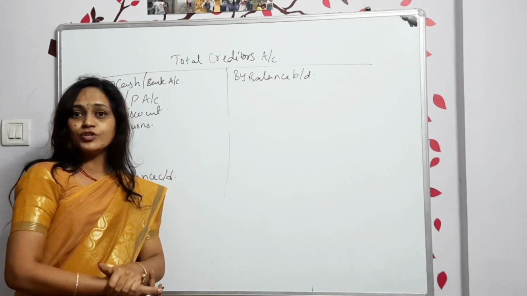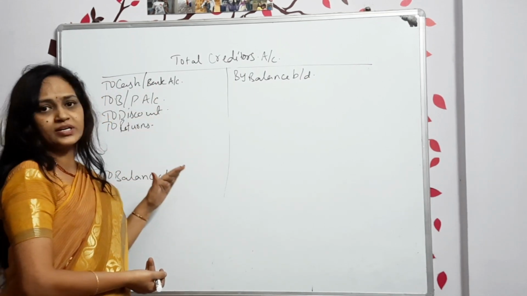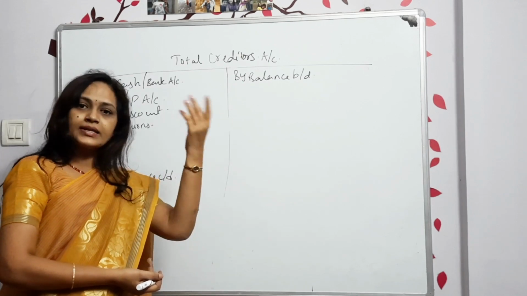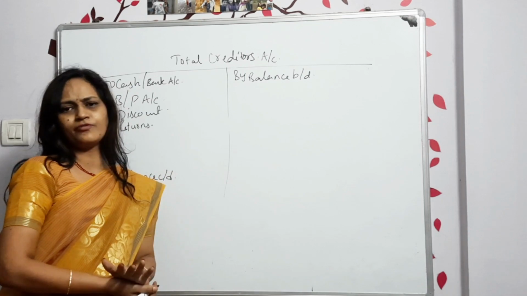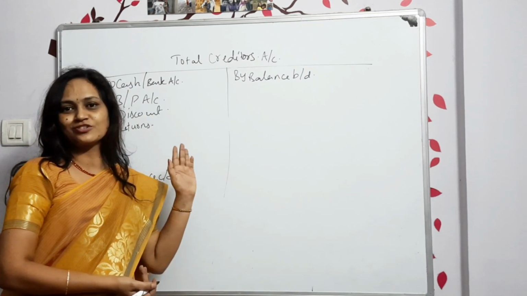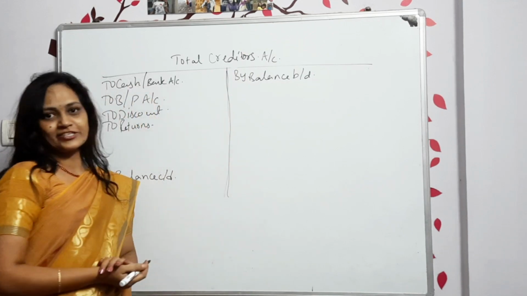Now, on the credit side what will we show? The same things, only bad debts is not there. Other than that, everything you are taking. Bad debts our creditors will write down. If we didn't make the payment, those people will write it down. So it's none of our business, we need not interfere in that. Okay. Now move on to the credit side transactions.